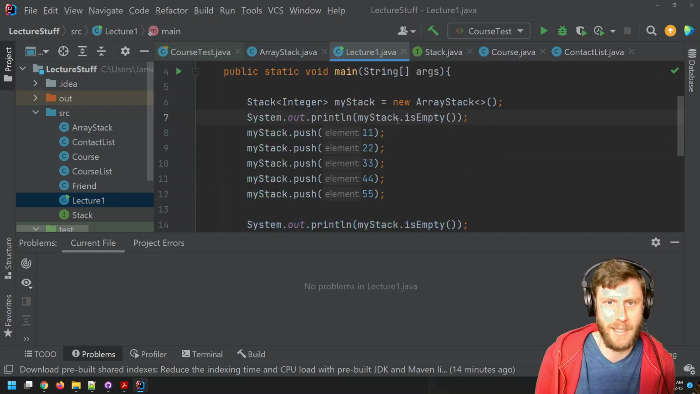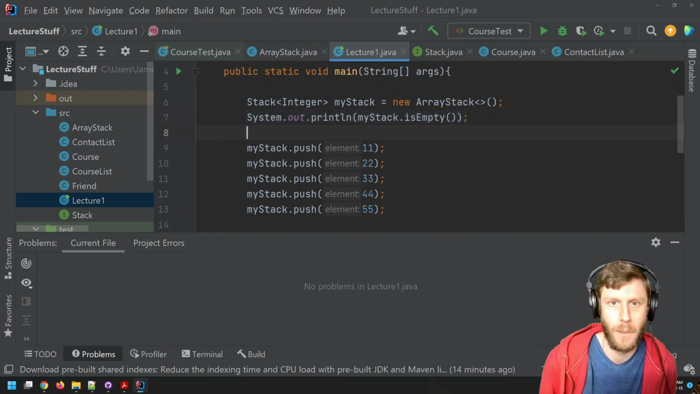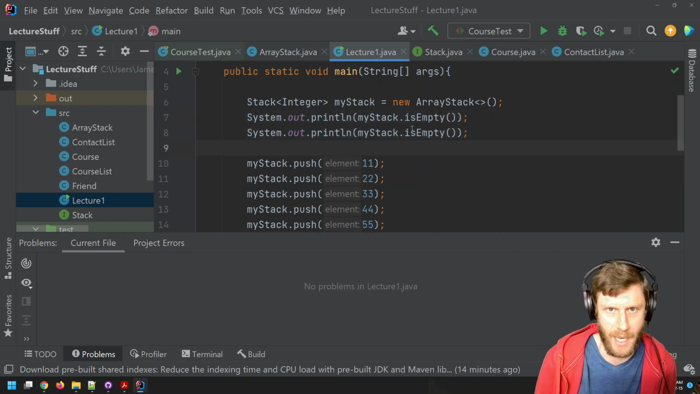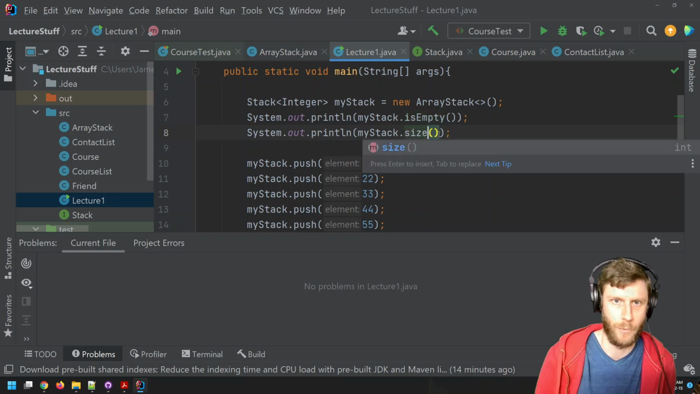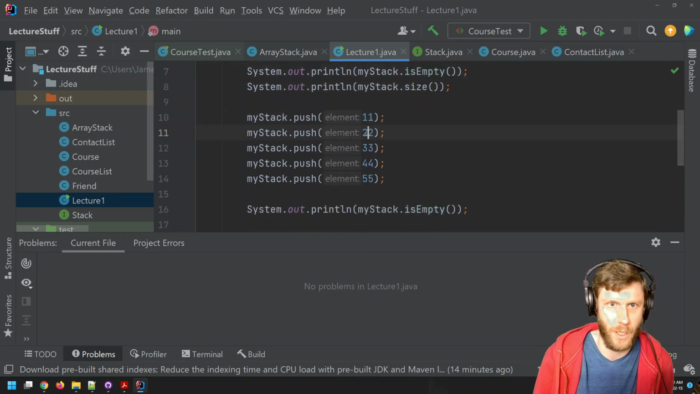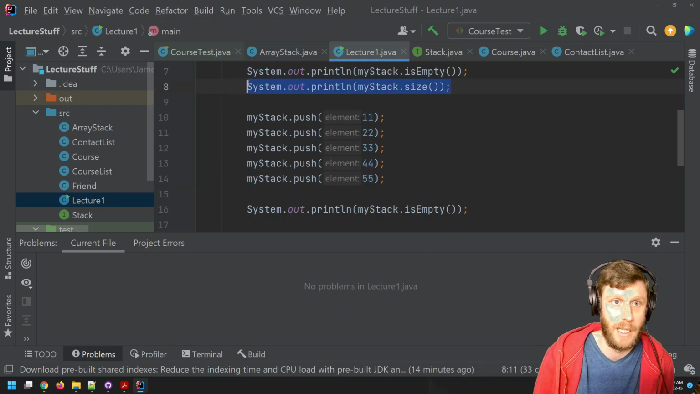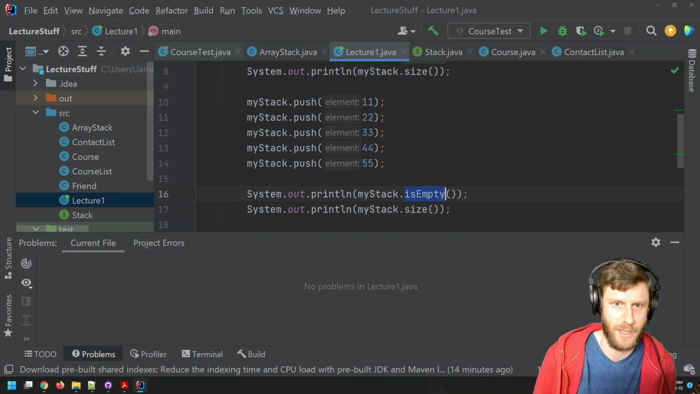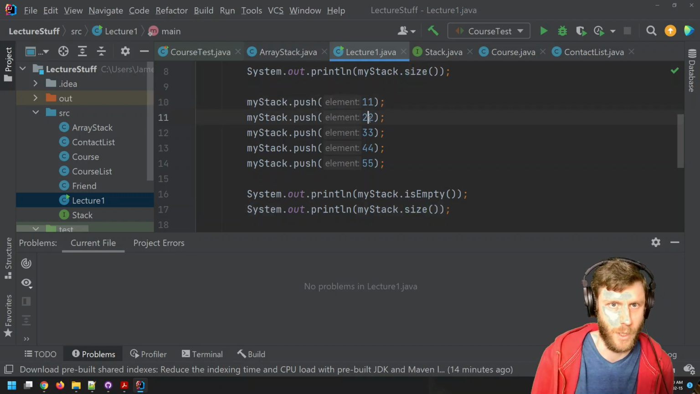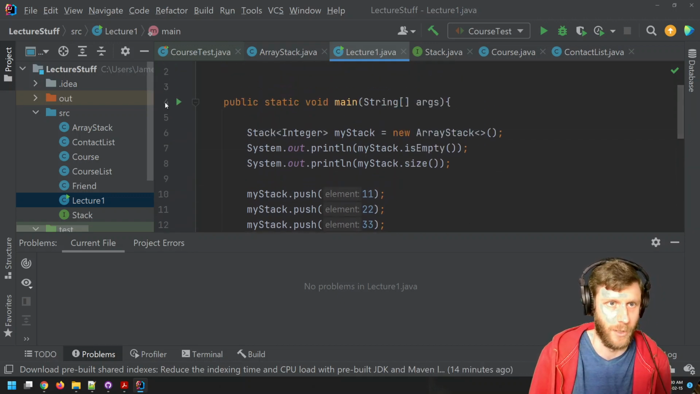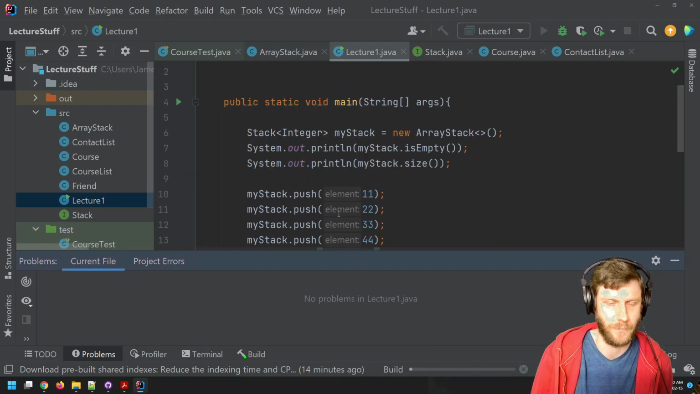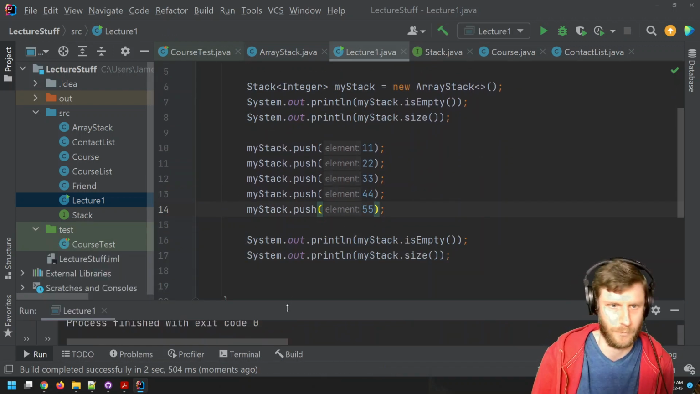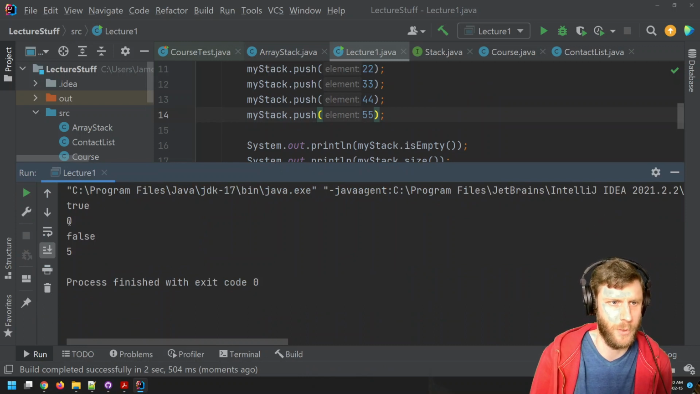Here, actually, let's just go here. My stack is empty should start at true. And then I'll also ask size, which should be 0. And then after all this, 1, 2, 3, 4, 5. If I run all this, and then I say this again, now isEmpty should be false and size should be 5, if everything's working correctly. So I'm going to run this real quick just to see what we get. There, true, 0, false, 5.